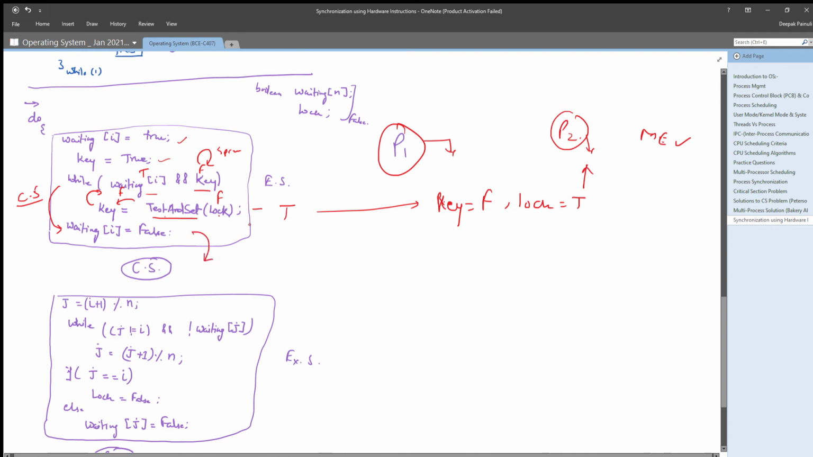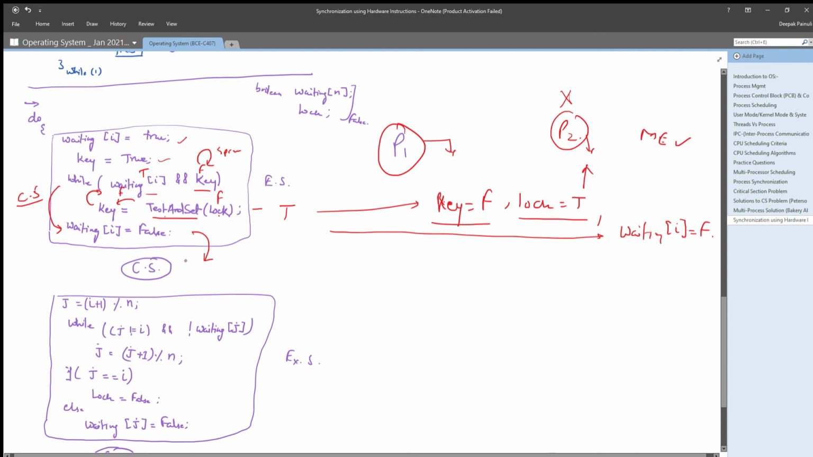Now at this point in time, key value is false and lock value is true. That means these processes are blocked, and at this point in time waiting I or waiting 1 is false. Okay, now it has entered into the critical section.